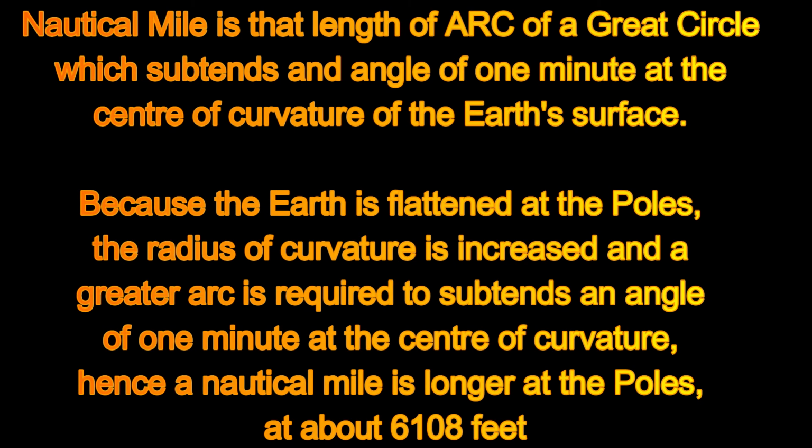Whereas the nautical mile is that length of arc of a great circle which subtends an angle of 1 minute at the center of curvature of the earth's surface. Because the earth is flattened at the poles, the radius of curvature is increased and a greater arc is required to subtend an angle of 1 minute at the center of curvature. Hence, a nautical mile is longer at the poles at about 6108 feet.